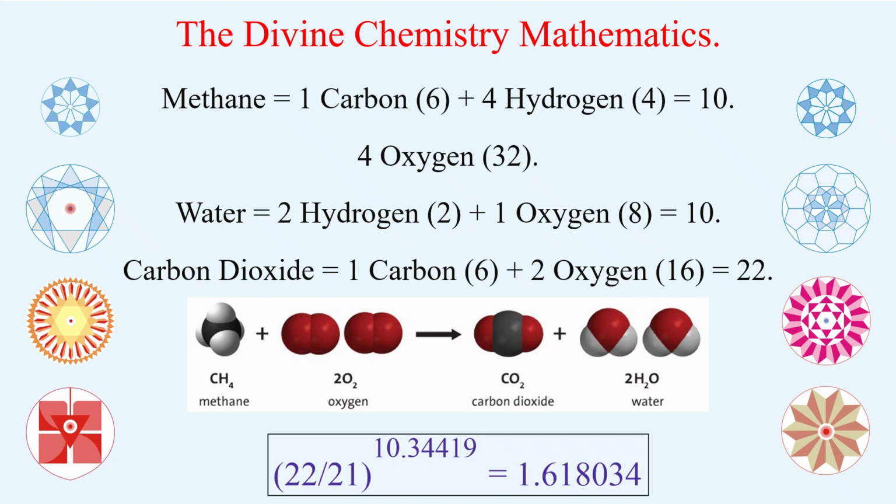Now carbon dioxide has 1 carbon and 2 oxygen, which is 22. Now you see the reaction which takes place. Methane with 10, oxygen which is 2 molecules, actually is 32, 10 plus 32 is 42. Then further you go to carbon dioxide, which is 22, plus water of 2 is 20. So 42 and 42 play a very important role.